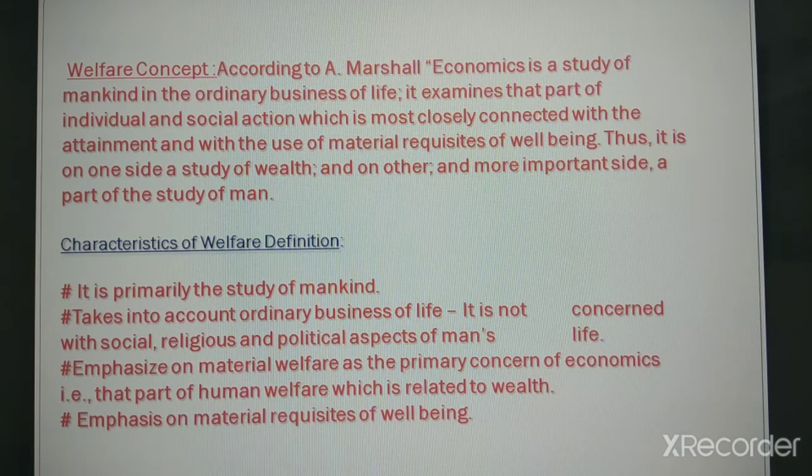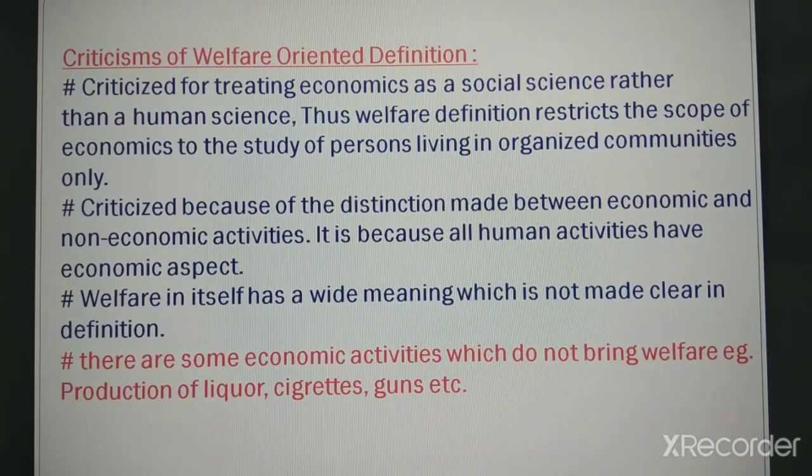Right? Emphasis on material requisites of well-being. Basically, if you see, more emphasis was on wealth, but he gave due importance to men also. Now, his definition was also criticized because the main focus was wealth, though man was given due importance.